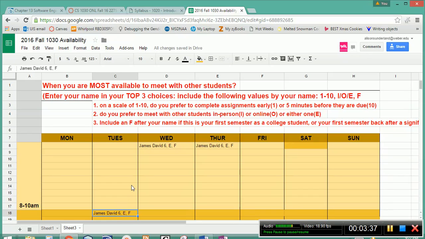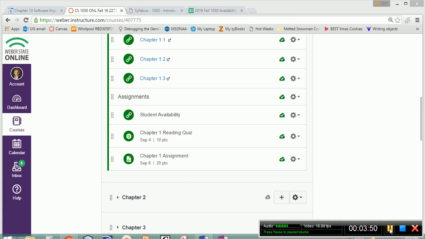Anyway, so I'd like you to do this during the first week of school so that I can, during the second week of school, get you into a group so that you can have some colleagues to talk with. So that concludes my introduction to Canvas, our quick tour of Canvas, and a quick description of our course groups.